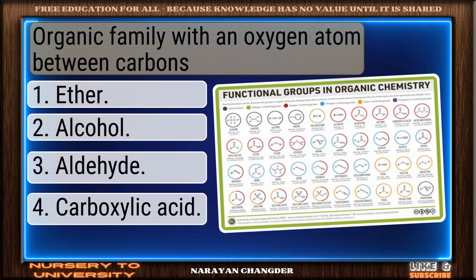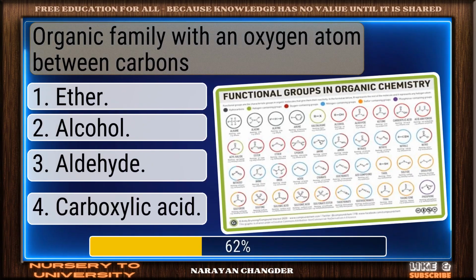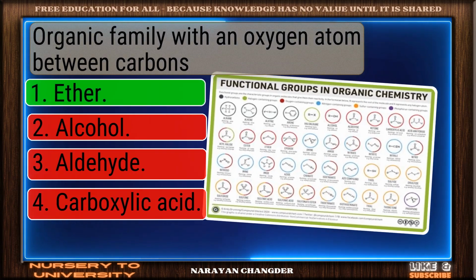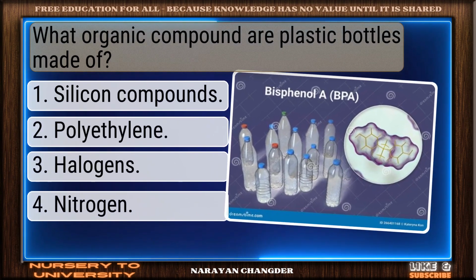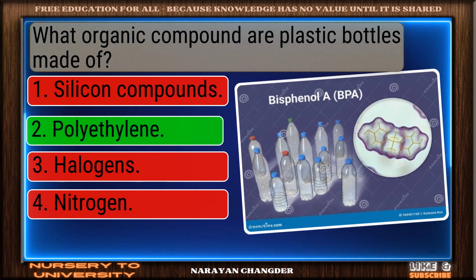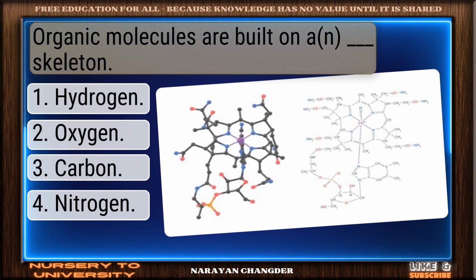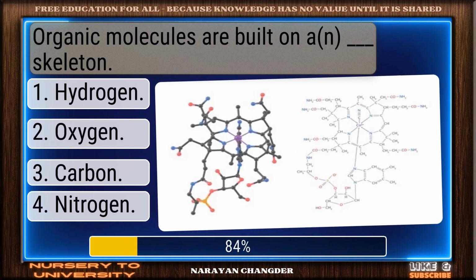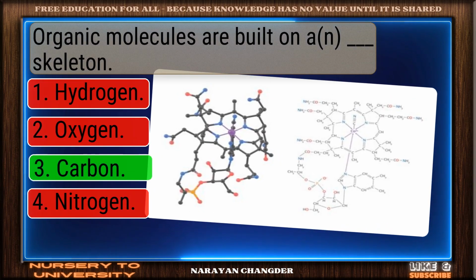Organic family with an oxygen atom between carbons. Right choice. Ether is the best answer. What organic compound are plastic bottles made of? Perfect. Polyethylene is the correct choice. Organic molecules are built on a dash skeleton. Correct response. Carbon is the most accurate answer.